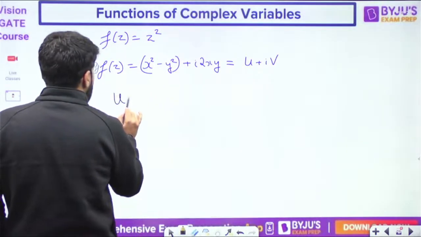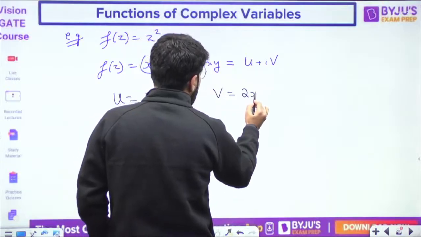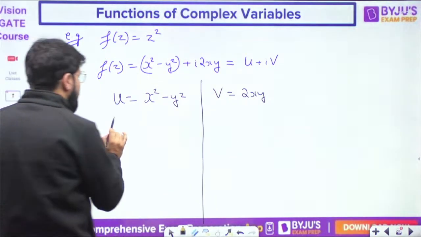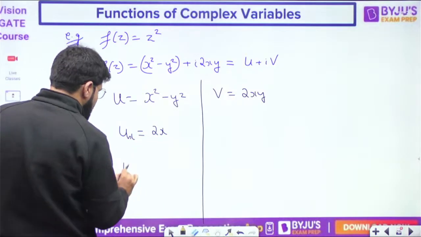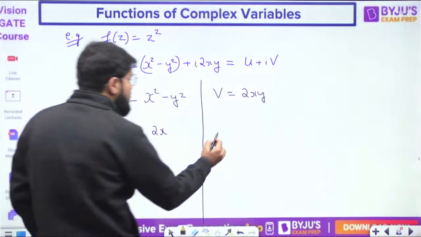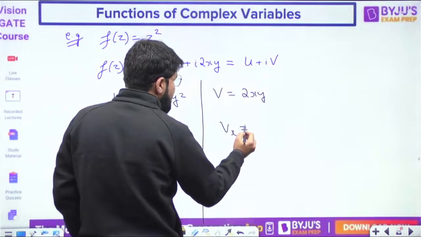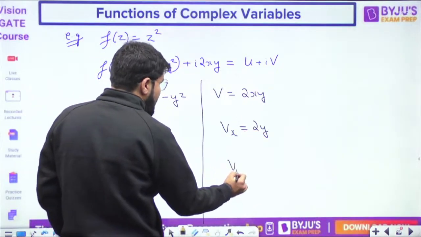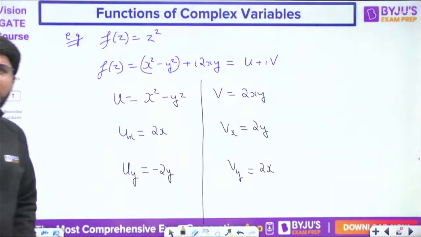What is the value of u? x square minus y square. What is the value of v? It is 2xy. Now what is the value of ux? Differentiation with x, 2x. What is uy? Partial derivative with y, minus 2y. What is the value of vx? Differentiation with x, 2y. What is the differentiation with y, vy? 2x.